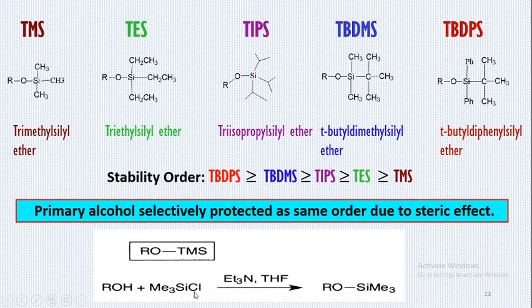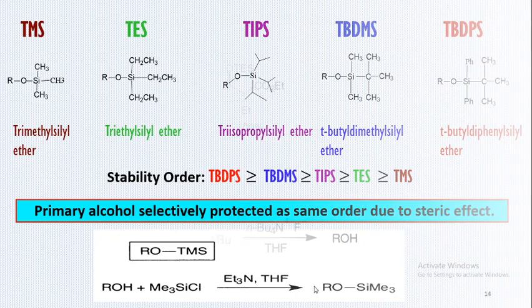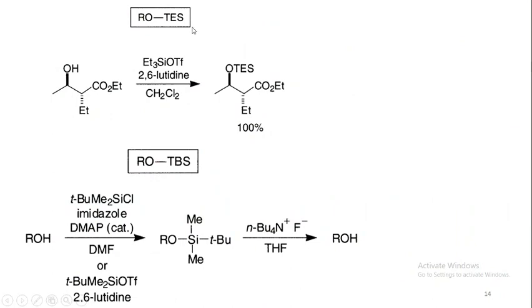Here are general examples. In this case, ROH is silylated by using trimethyl silyl chloride in presence of base, NEt3, in presence of THF. This is the trimethyl silyl ether, then triethyl silyl ether.